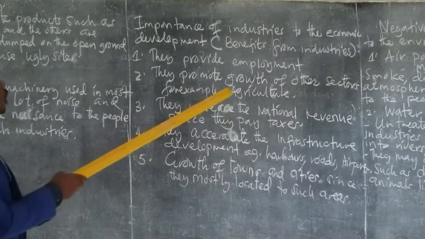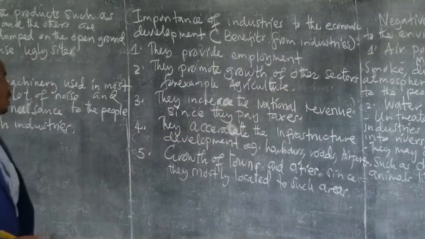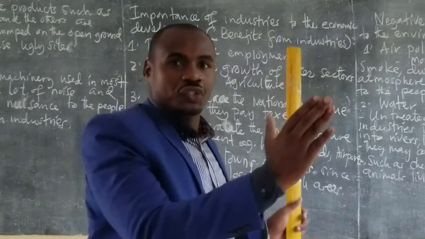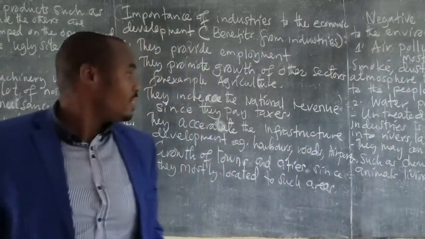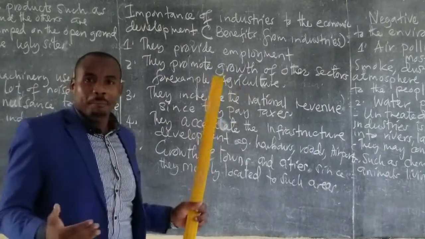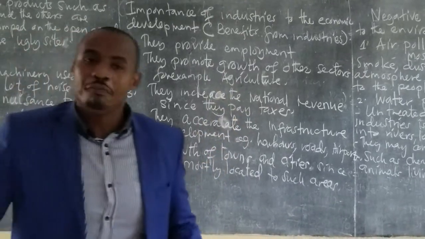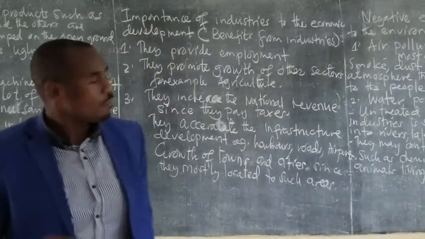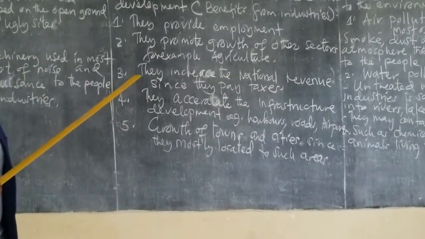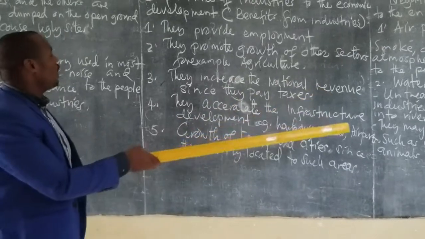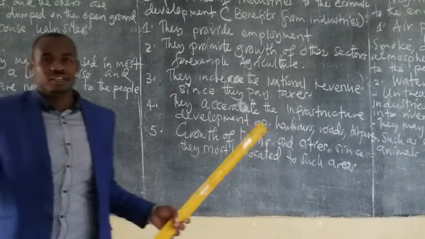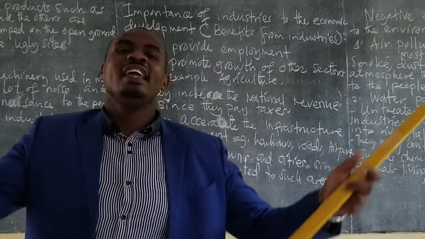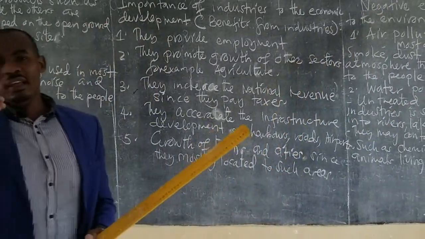Then they promote growth of other sectors, for example, agriculture. So the industries can accelerate the growth of other sectors like agriculture. For example, the industries can produce fertilizers which can help the growth of the agriculture sector. Another one here, they increase the national revenue since they pay taxes. Industries also pay taxes, so they increase the revenue of the country.